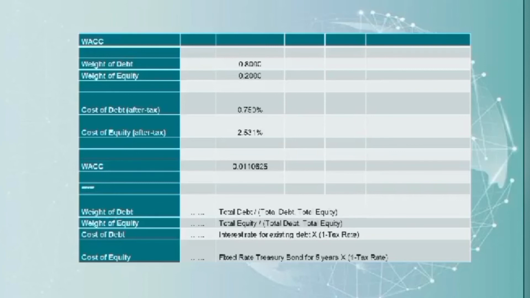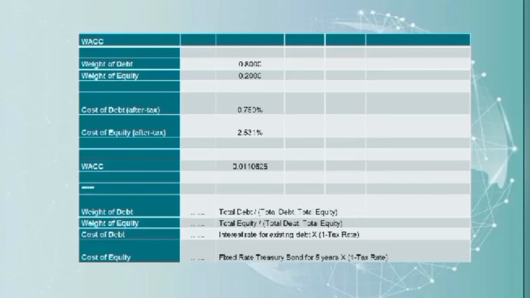In order to get the weight of debt of 0.80, the total debt of 80 million is divided by the total capital of 100 million. On the other hand, to get the weight of equity of 0.20, the total equity of 20 million is divided by the total capital. The cost of debt after tax is the 1% coming from the interest rate of the existing debt multiplied by the difference of 1 and the tax rate.